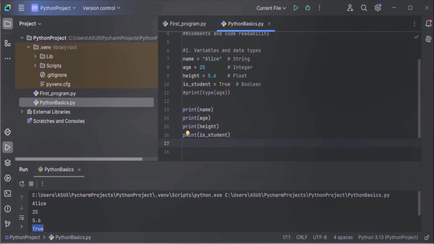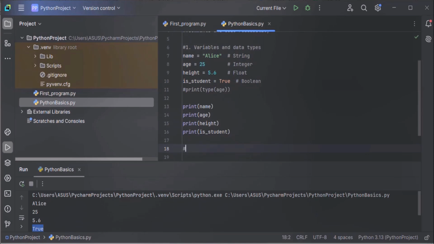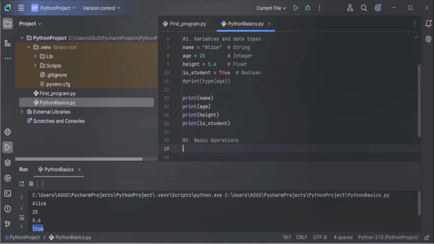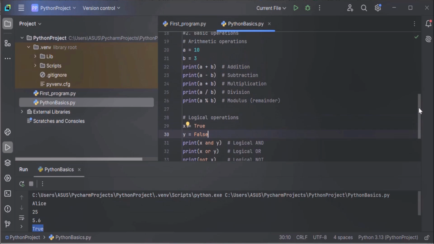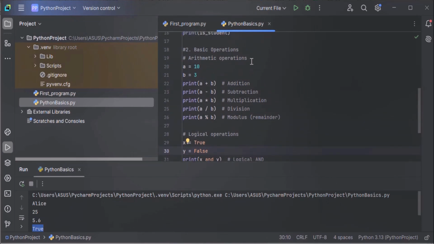Now let's perform some basic operations. Let's start with the arithmetic operations. In this code, we have initialized two variables, a and b, a with the value of 10 and b with the value of 3. By using these two variables, we perform some basic arithmetic operations like addition, subtraction, multiplication, division, and modulus to find the remainder of the division.